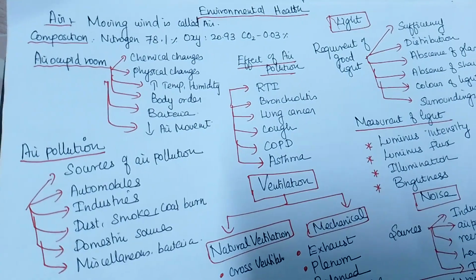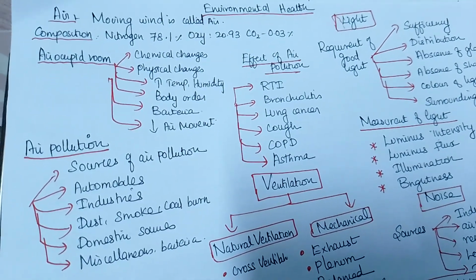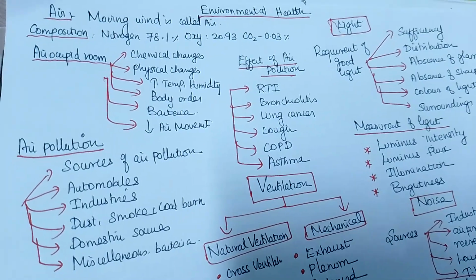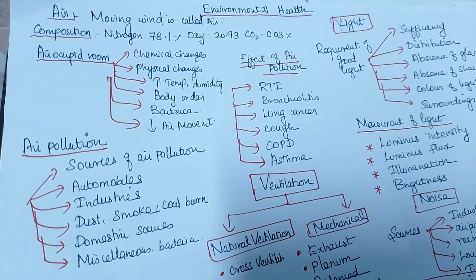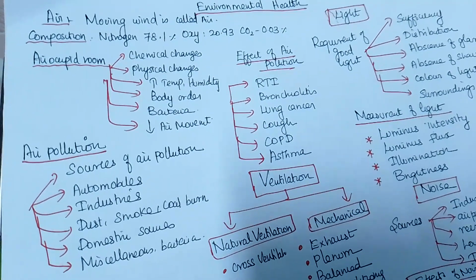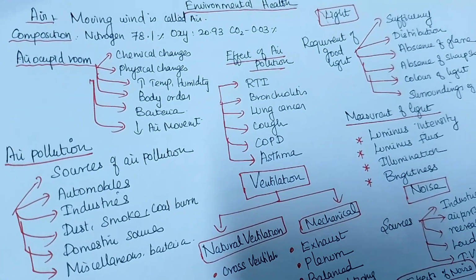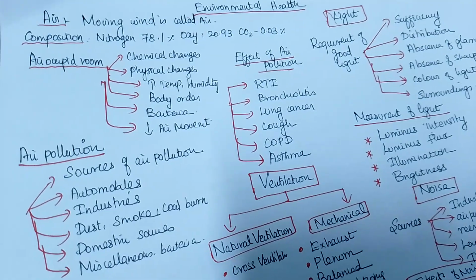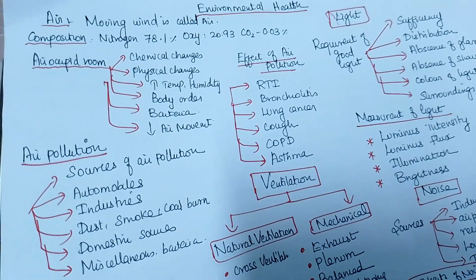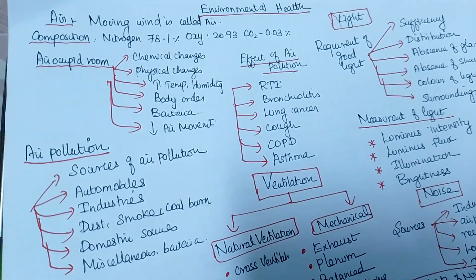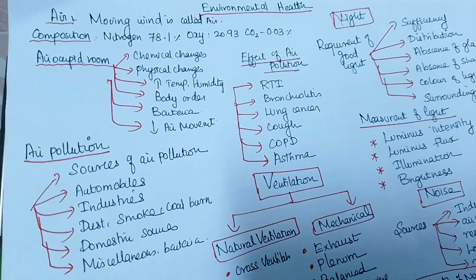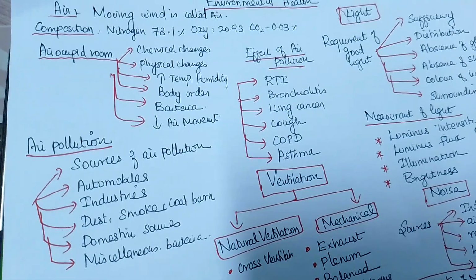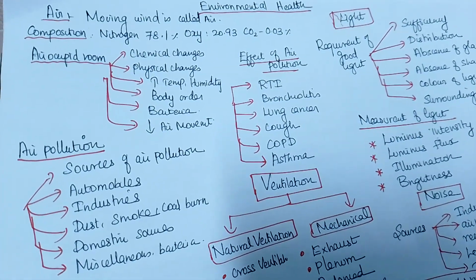Yes, what is the composition of air? In the composition of air, the nitrogen is 78.1, oxygen only 20.93, and carbon dioxide is 0.03. Correct? So why are we learning this chapter on air? Because air is causing a lot of problems. Air pollution brings asthma, COPD, and airborne diseases. So to prevent that, we have to maintain the air quality.